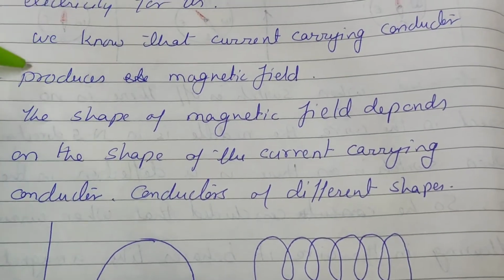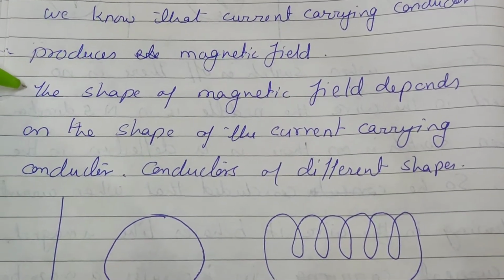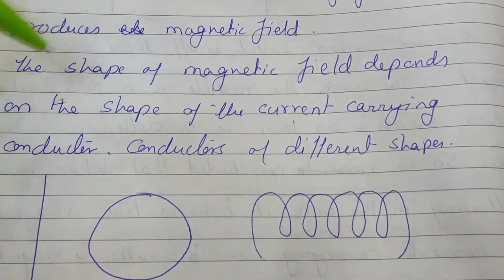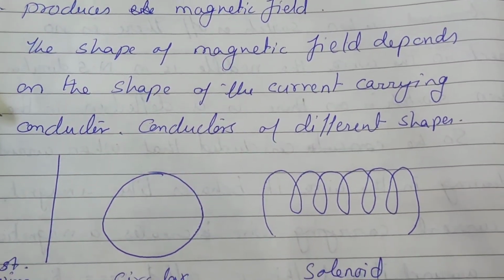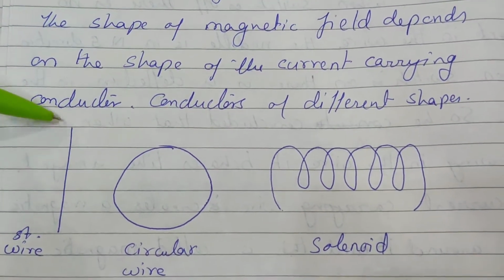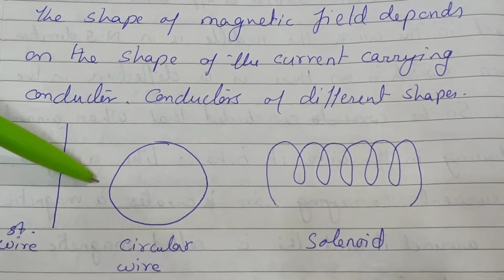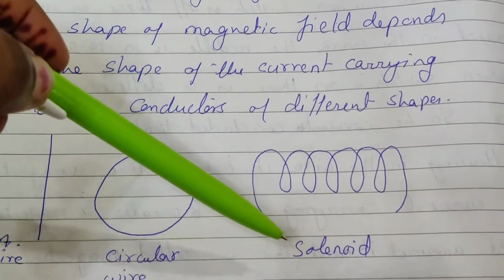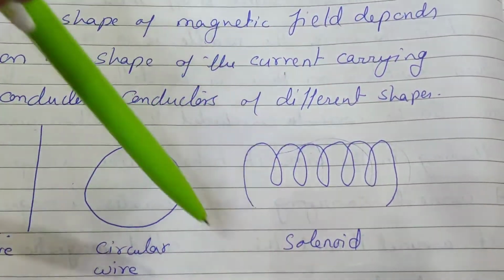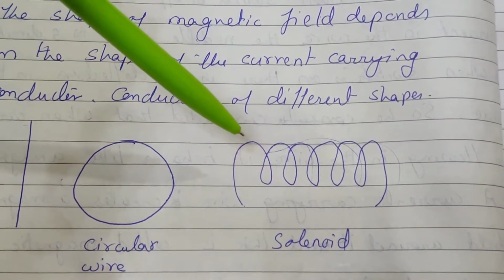Now you will learn there are different shapes of magnetic field. The shape of the magnetic field depends on the shape of the current carrying conductor. Conductors can be of different shapes. It can be a straight wire, a wire in the form of a circular loop, and a wire can have a number of turns, and that wire with a number of turns is known as a solenoid. A solenoid looks like a spring.